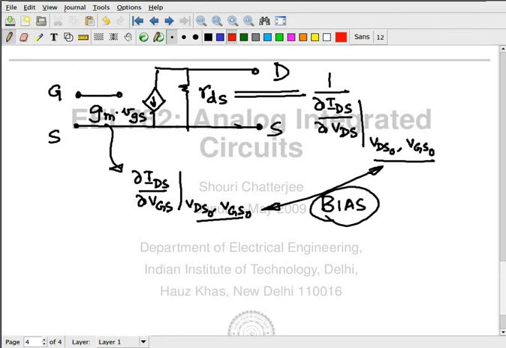That's why we describe this as a voltage controlled current source, because we know beforehand that RDS is large. So it's more suited to be a voltage controlled current source. You can do Thevenin transformation, no problem. So as far as the body is concerned, this is just going to add one more element to the linear small signal model.